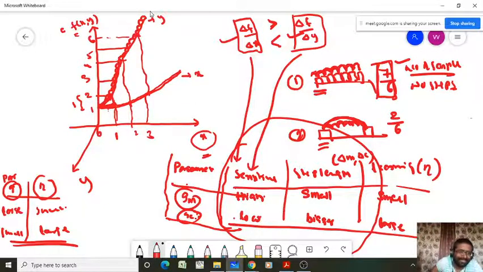So to achieve this relation, what we can do? I want to update the learning rate like this: eta divided by square root of gradient square plus epsilon.